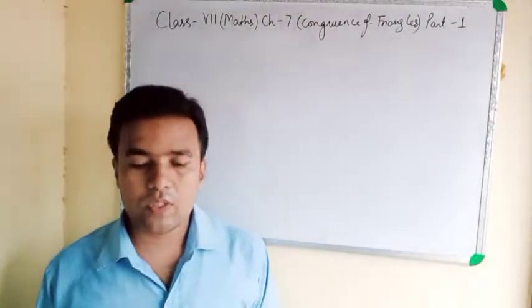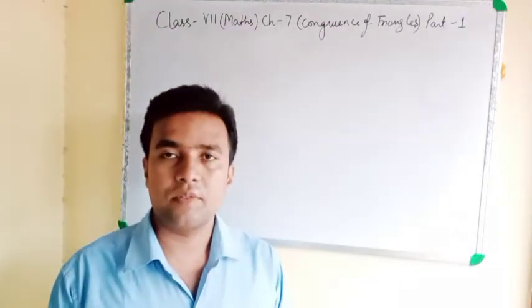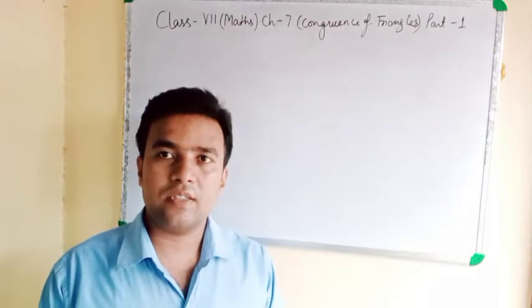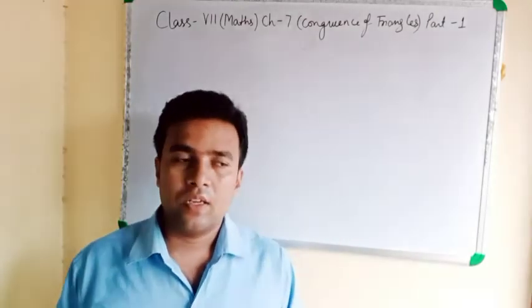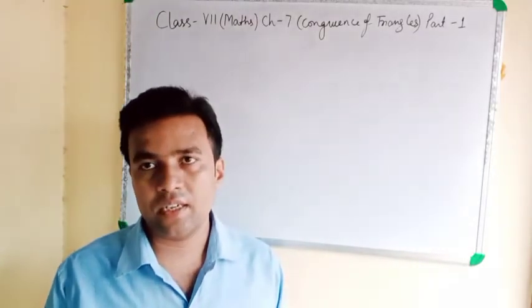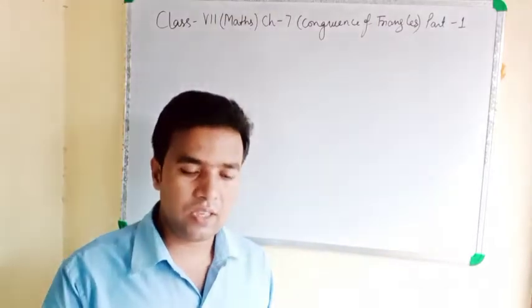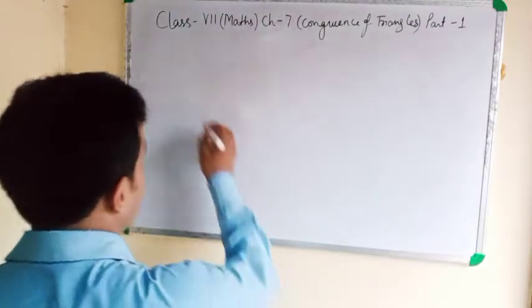Criteria for congruency of triangle. 4 criteria are there. Yes, means side congruency criteria, side angle side, angle side angle, and RHS. Clear? One by one I will explain in front of you.